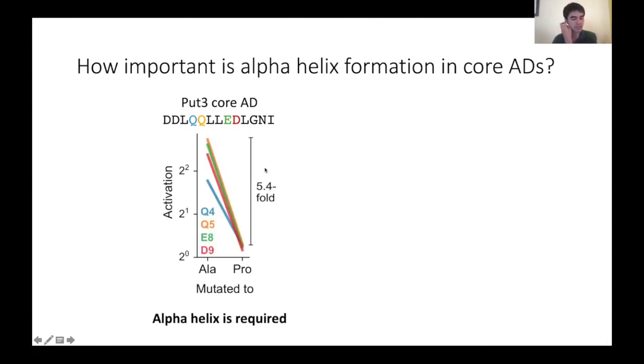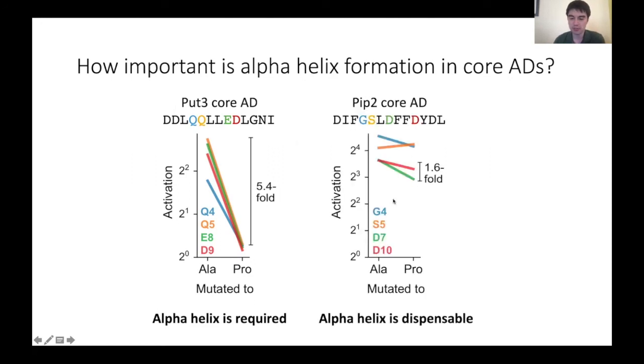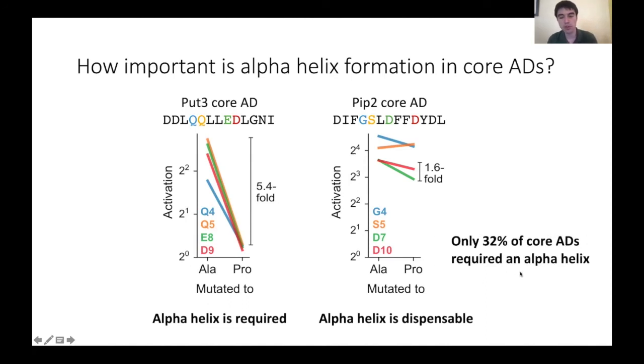And so we found some activation domains that look like this. When we mutated to alanine, they still activated just fine, but when we mutated to proline, their activation dropped to background levels. And this tells us that the PUT3 core AD needs to form an alpha helix to activate. But for the PIP2 example, the core AD didn't seem to care whether its residues were mutated to alanine or to proline, and this tells us that the alpha helix is actually dispensable. And we found that only about a third of the core ADs we looked at required an alpha helix.